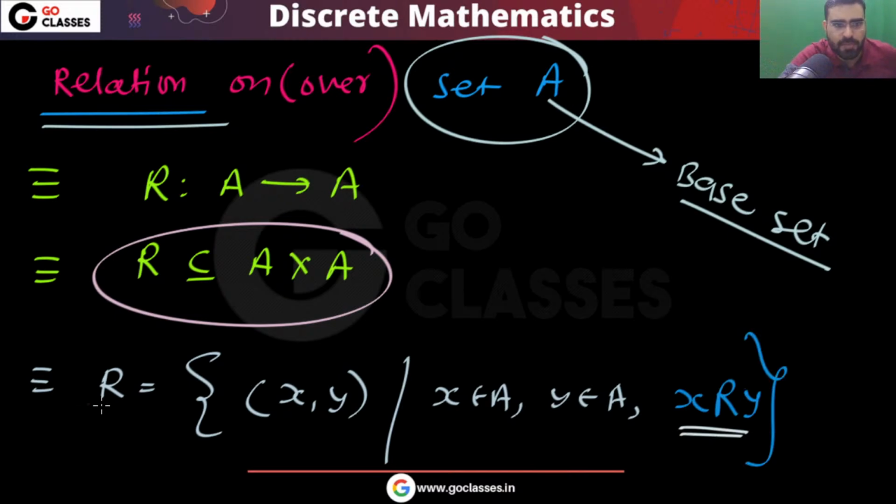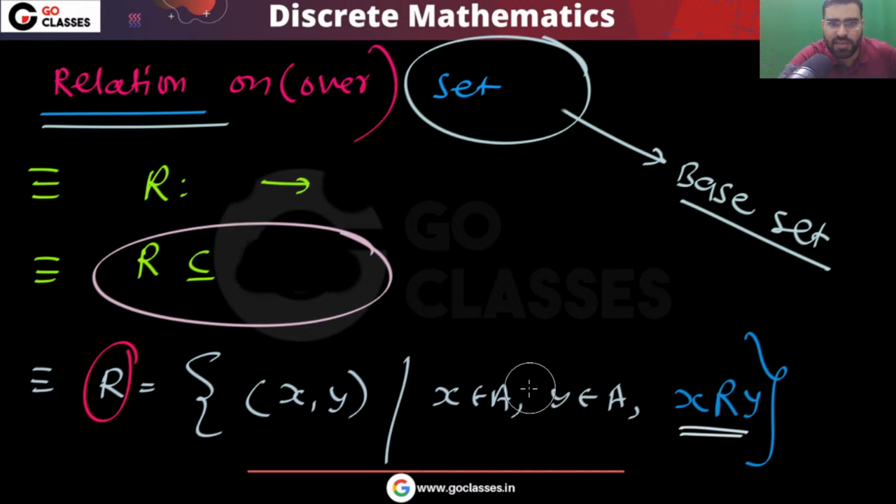But you can notice that in this relation R, you will have ordered pairs where the first element comes from A and the second element comes from A. So you will have this type of ordered pairs such that x is related to y. All these things are the same. For example, if I say that you have a relation on set N, the set of natural numbers, then you will say it is from natural numbers to natural numbers.